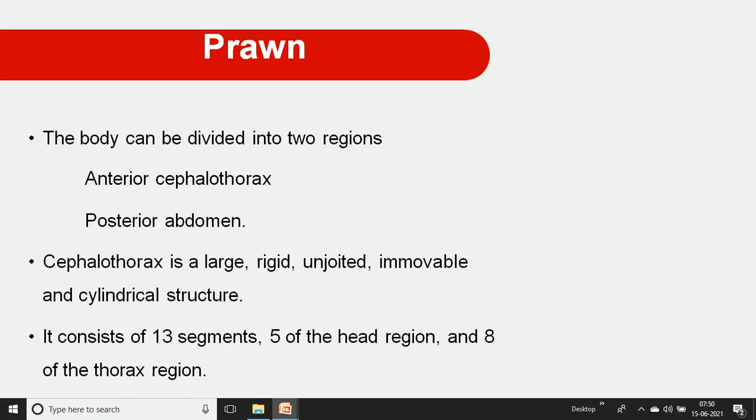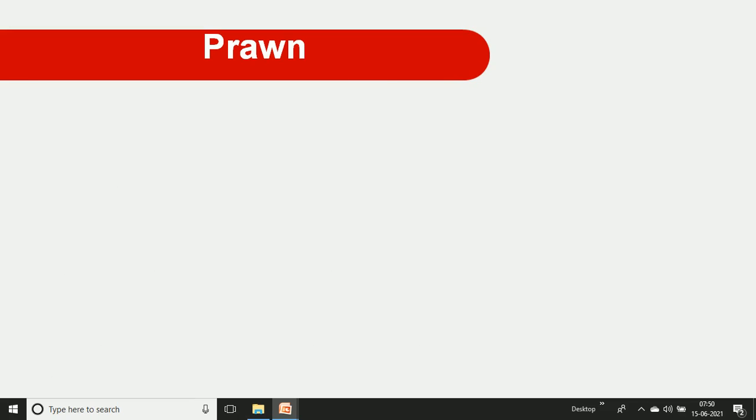It consists of 13 segments, of which 5 segments are part of the head region and 8 segments are the thorax region. These 13 segments together make up the cephalothorax. Then it has two prominent eyes at the head region, the stalk eyes.